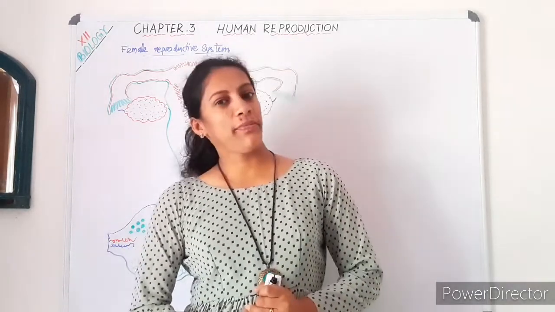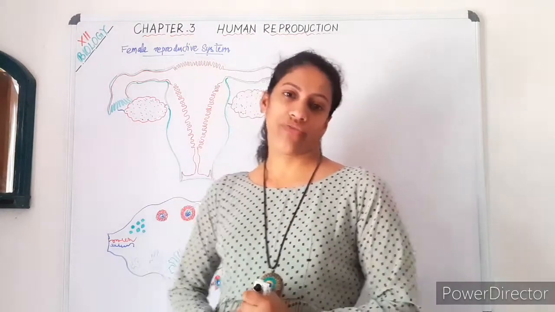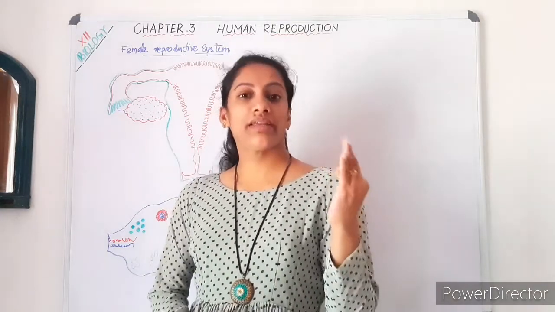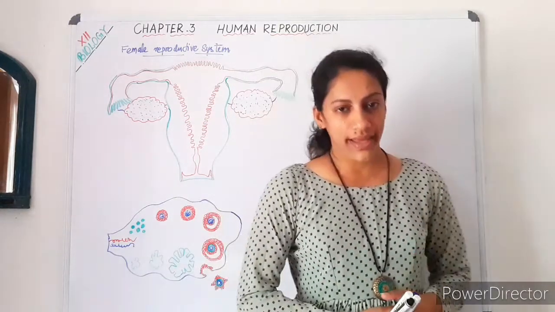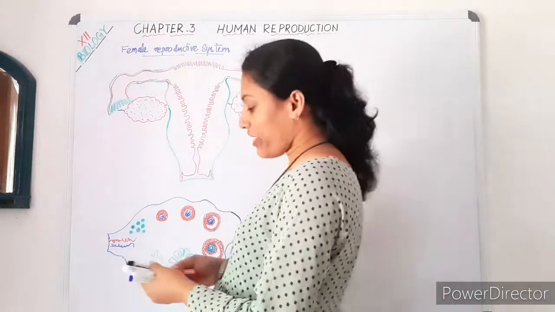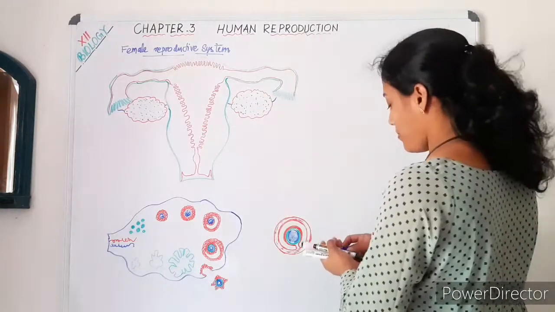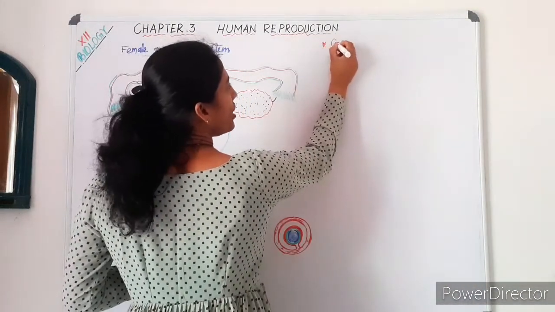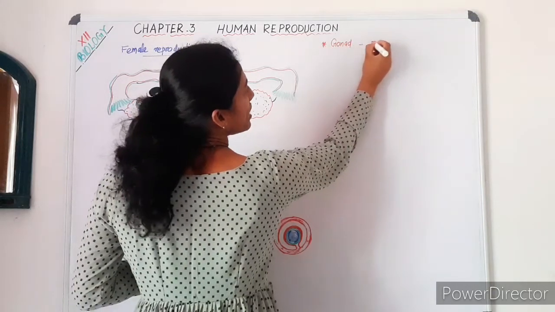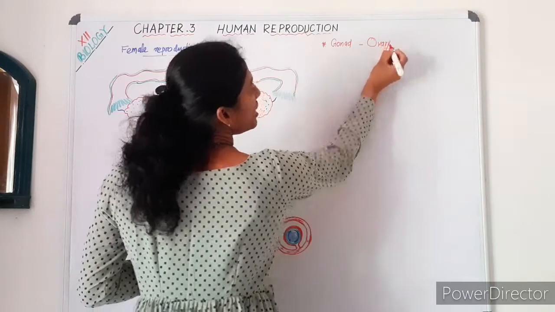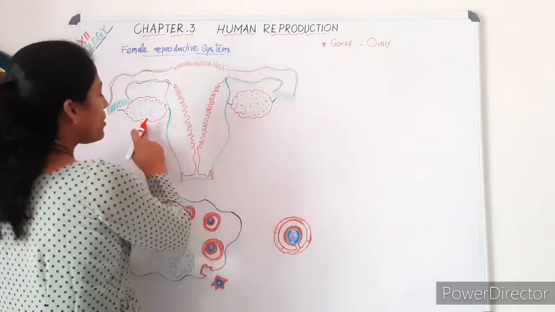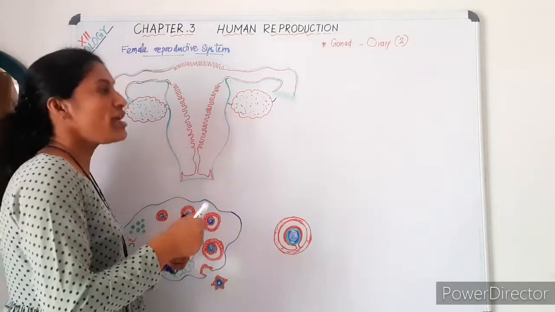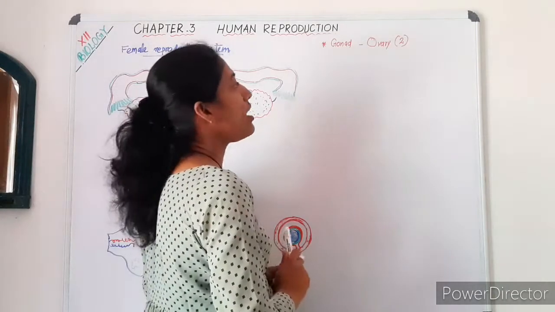So, the human female reproductive system consists of a primary sex organ, accessory glands, accessory ducts and external genitalia. The primary sex organ, the gonad, is named the ovary. In a female there is a pair of ovaries, that means two in number, like the testis, which are also two in number.